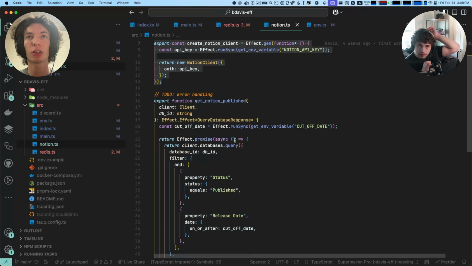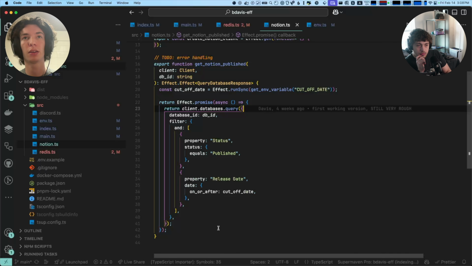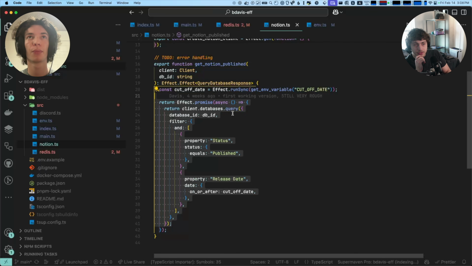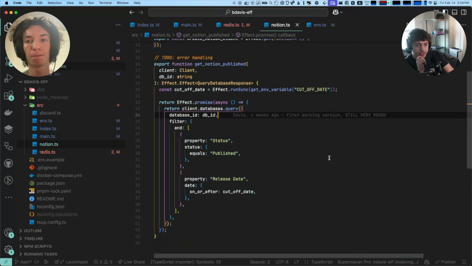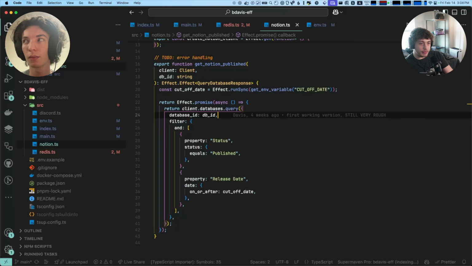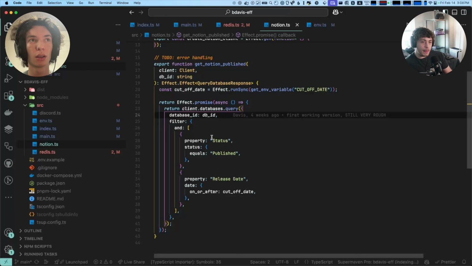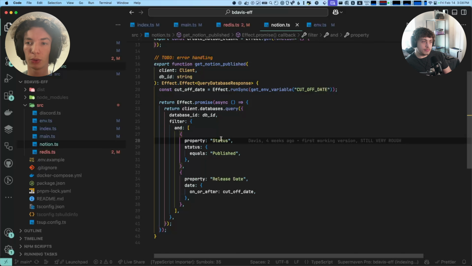The final thing is Notion, which is more of the same. Again, dependency injection, don't run inside effect. This one is very basic, just a database query. The error handling on this should definitely exist, but I think you did that in the rewrite, so we'll deal with that then. The way to refactor this would be to turn it into a generator function, yield the getEnv variable up top, and then wrap the bottom in an effect.promise as was done before. Perfect. Do you feel ready to move on?